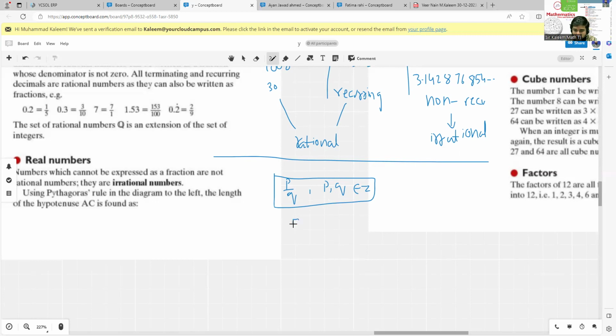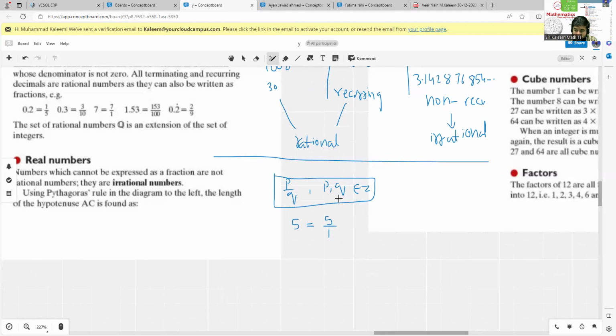Like if you have 5, this number can easily be written as 5 over 1, because if we don't have any denominator in the number, we can consider it 1. So this number is in fraction form, and it fulfills the first condition.